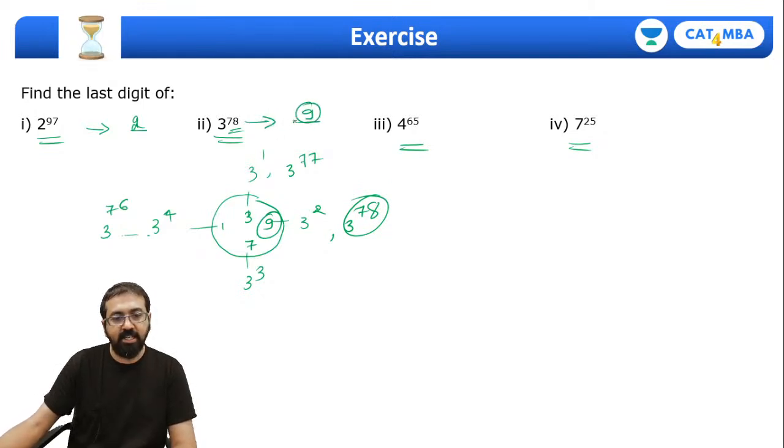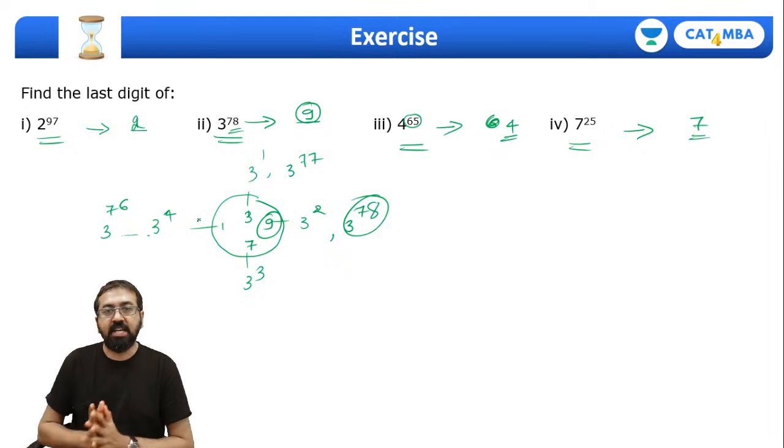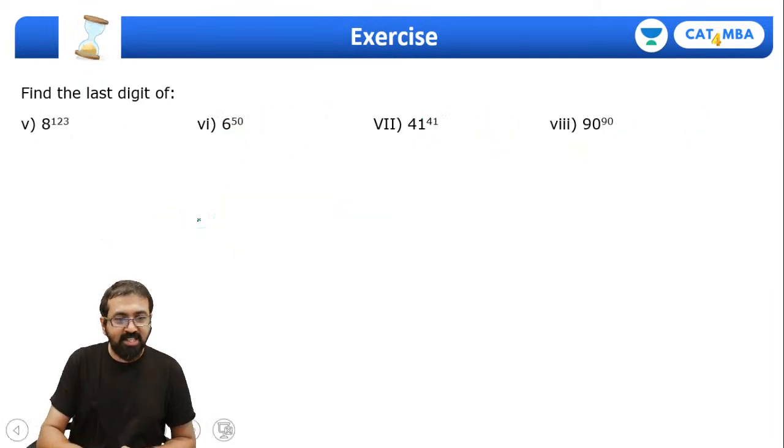Same way 4 raised to 65, odd power. So last digit is 4. And 7 raised to 25, if you solve this thing, last digit will be 7. So these are the answers. Guys, can you solve such questions? Yes, everyone? Let me show you a few more questions then.